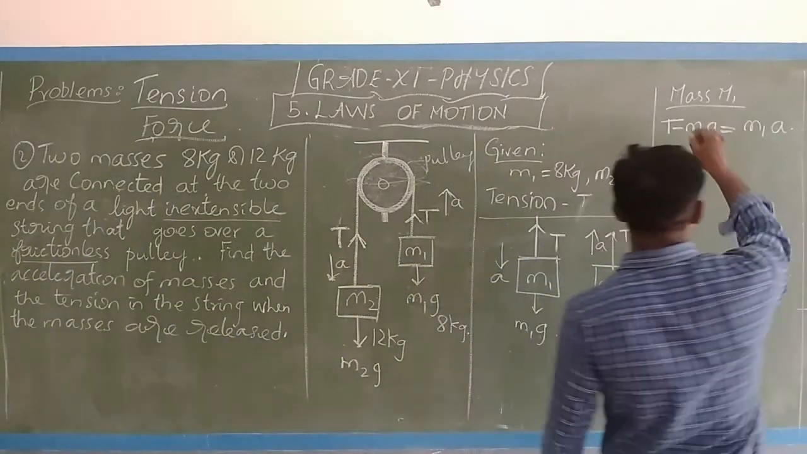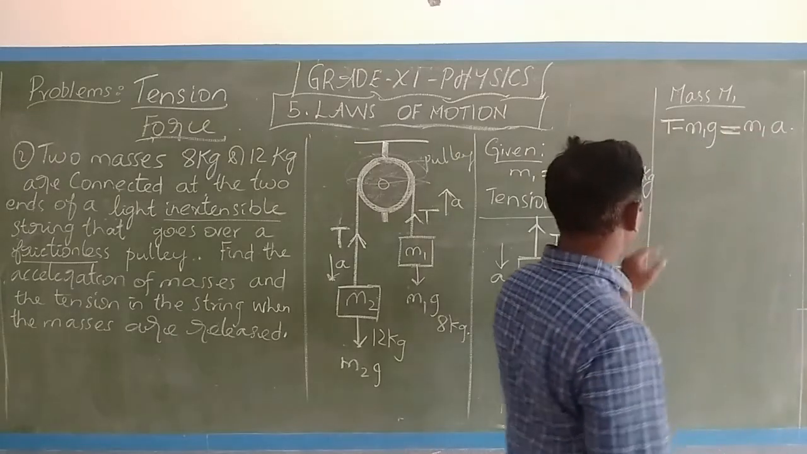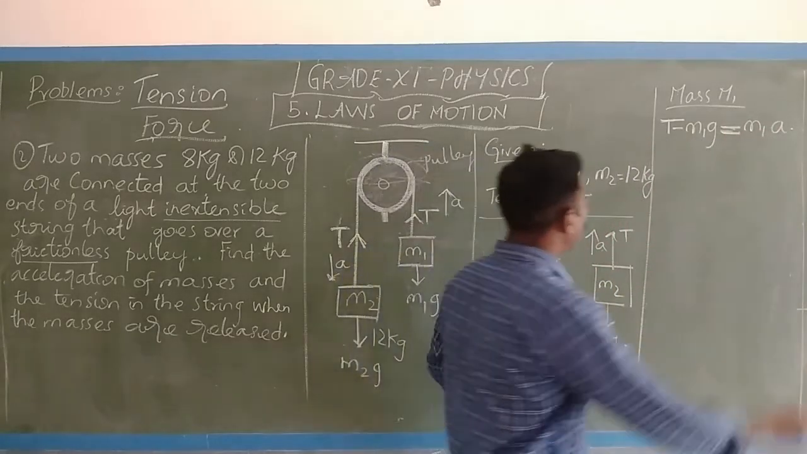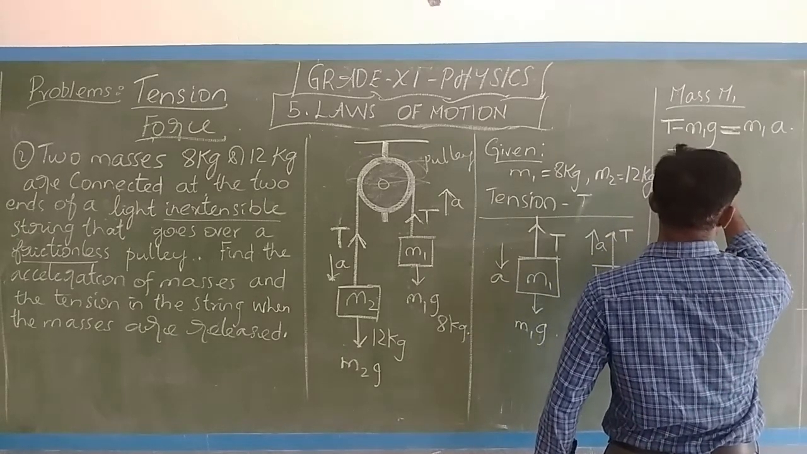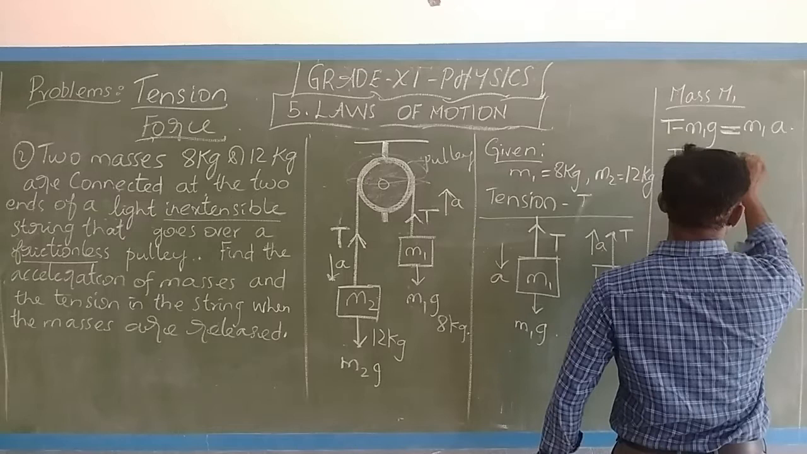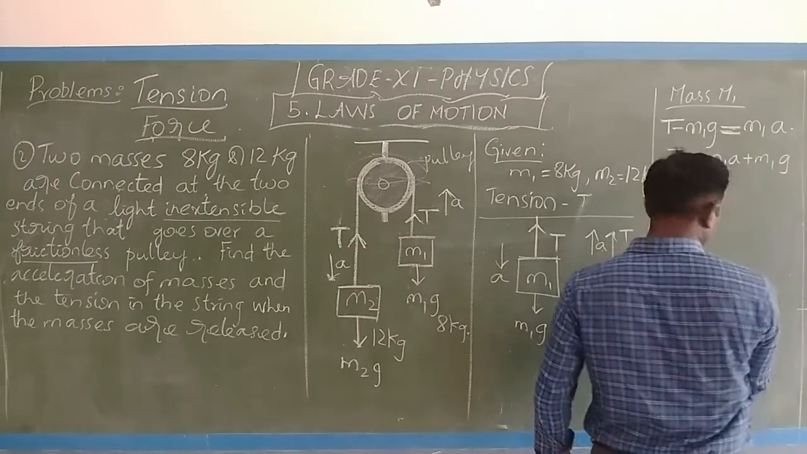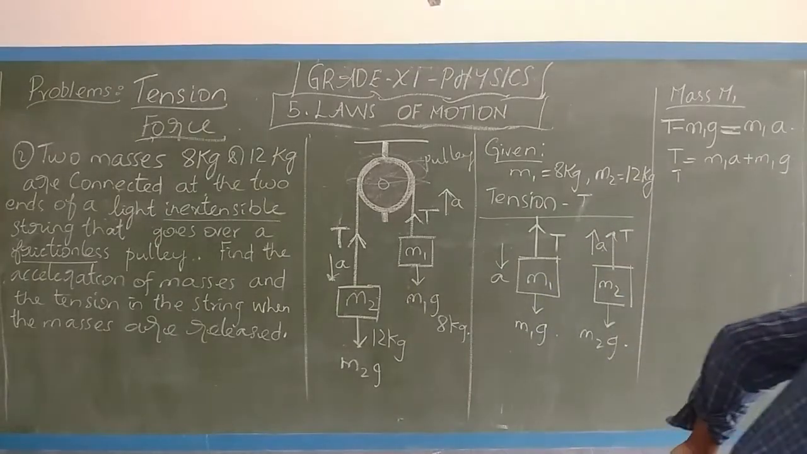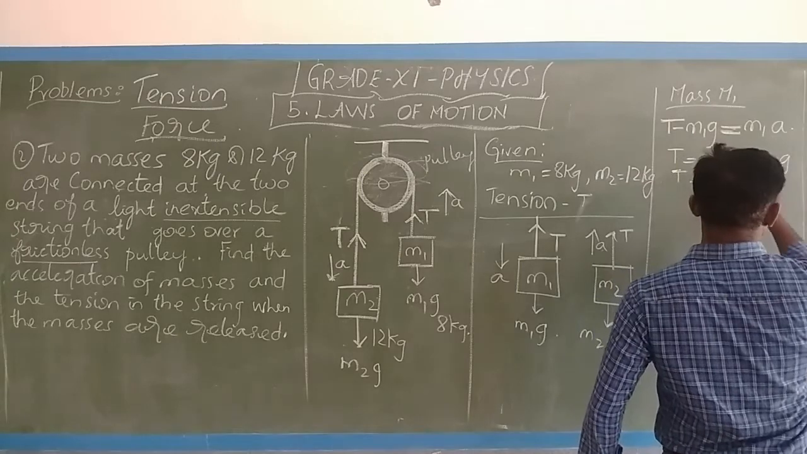Now I will go on to mass M2. Now I will take this parameter T equal to M1a plus M1g. So T equals M1 times (a plus g).